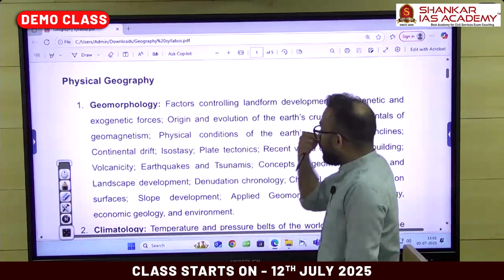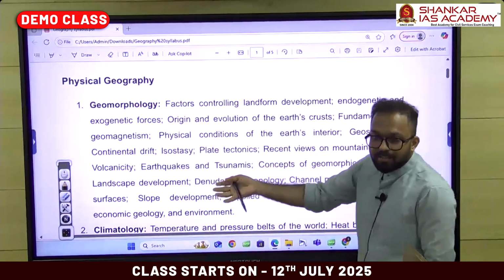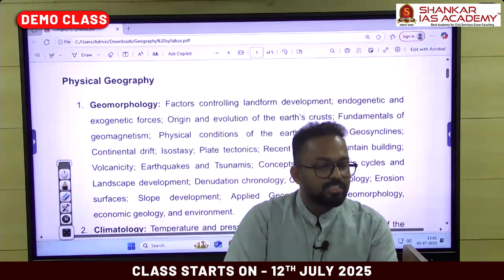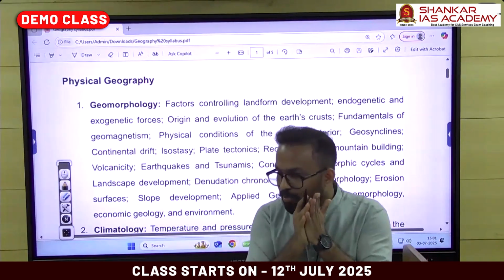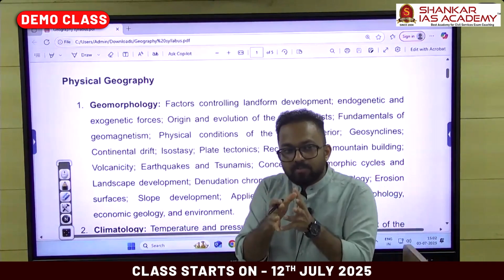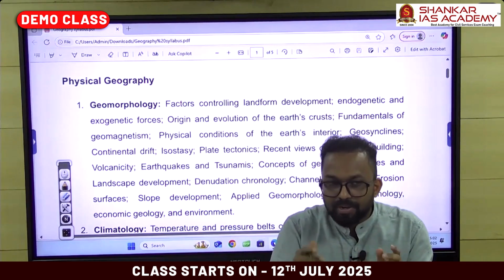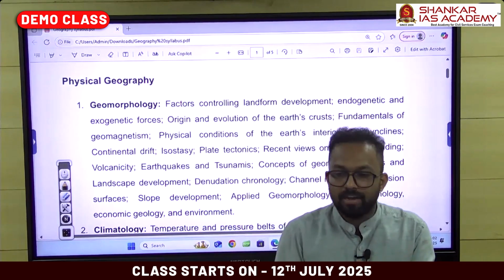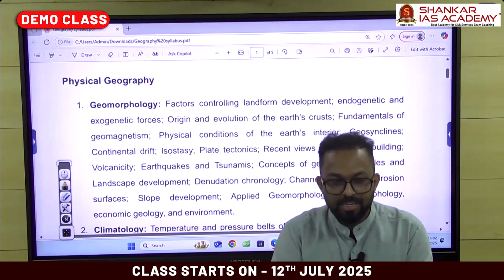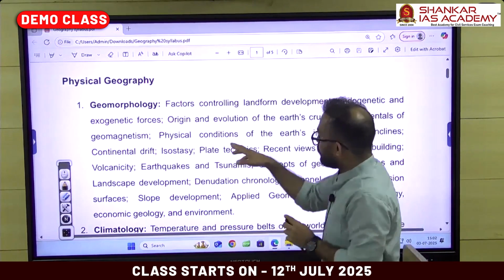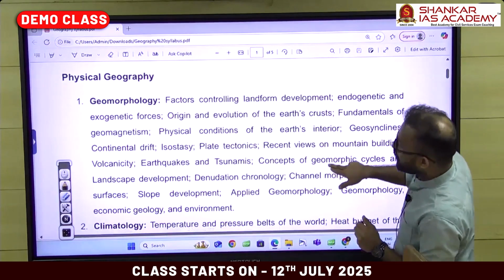Fine. So for mountain building, there are different theories. One prominent theory is the plate tectonics theory. Another theory is the geosynclinal theory. The geosynclinal parts won't be covered in the GS paper. But here we'll be discussing the geosynclinal theory of fold mountain formation and the plate tectonics theory in detail. Everything will be covered in this area.